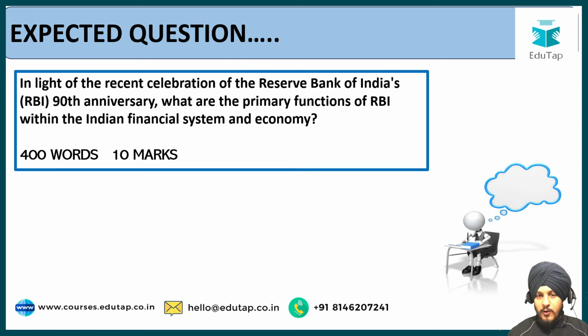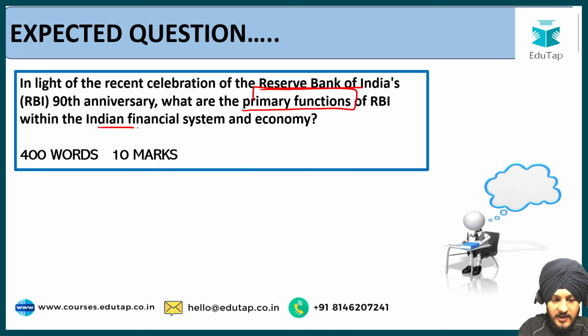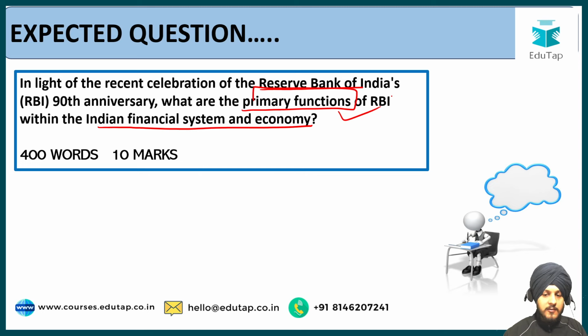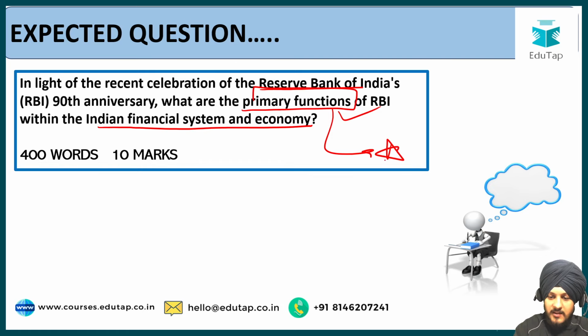So if you are following this initiative regularly, what is the first step that we follow? The first step is identification of keywords. So which is the keyword in this question? The keyword is the Reserve Bank of India and its primary functions in the Indian financial system and economy. So the question is asking about the primary functions of the RBI. So we have to illustrate and elaborate those functions in a systematic manner, which we are going to see in the upcoming slide. So this is our keyword, and the keyword is very straightforwardly mentioned in the question.